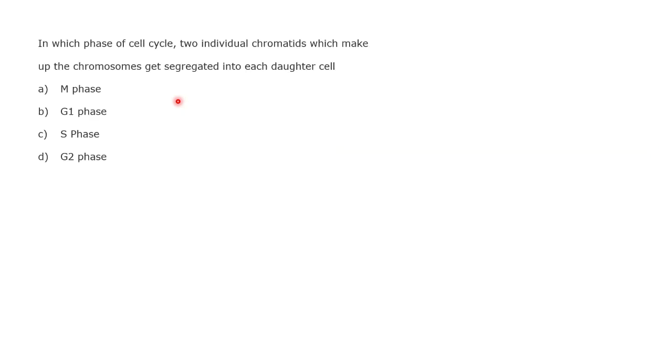So coming on to the next question, sorry. In which phase of the cell cycle do the two individual chromatids which make up the chromosome get segregated into each cell type? M phase, G1 phase, S phase, or G2 phase. So does anyone know the answer to this question? Okay, M phase is there. I got option A. Does anyone have any other answer? Option D I am also getting.